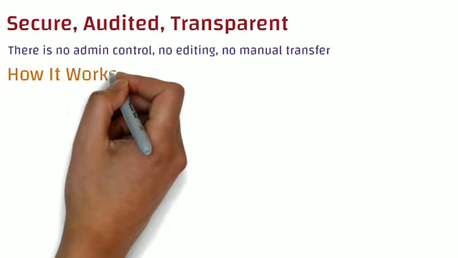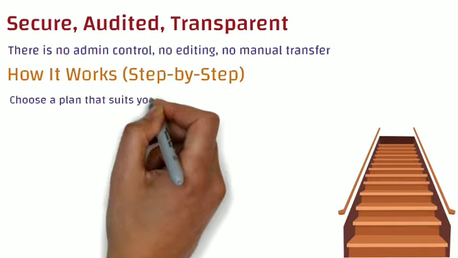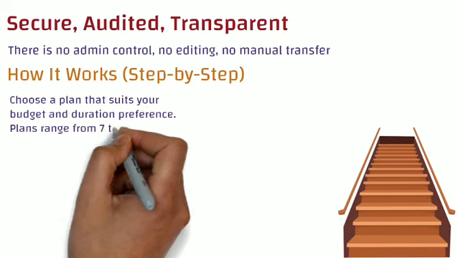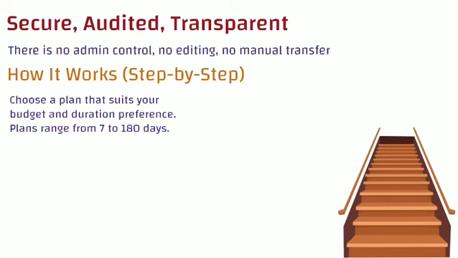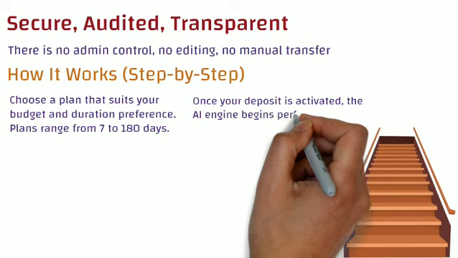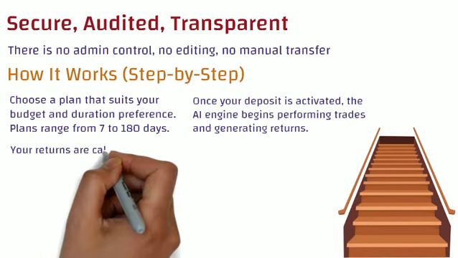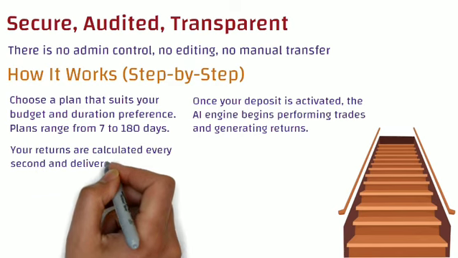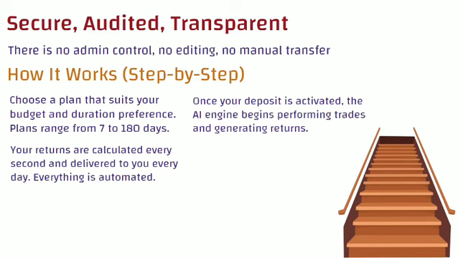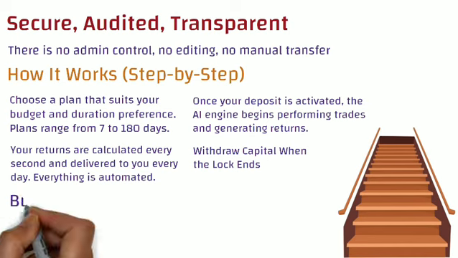So, if we talk about the step by step working structure of this platform, in step 1, you just need to choose a plan that suits your budget and duration preference because the plans range from 7 days to 180 days. Then, once your deposit is activated, the AI engine begins performing trades and generating returns. Your returns are calculated every second and will be delivered to you every day because here everything works on automation, and you can withdraw your capital once the locking period ends.